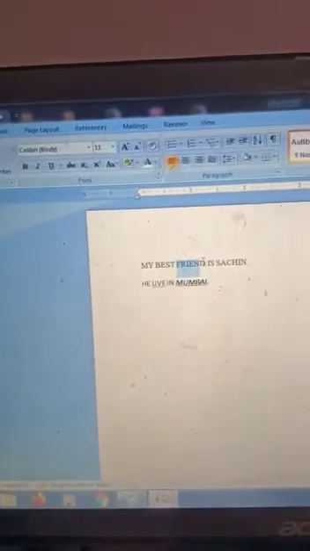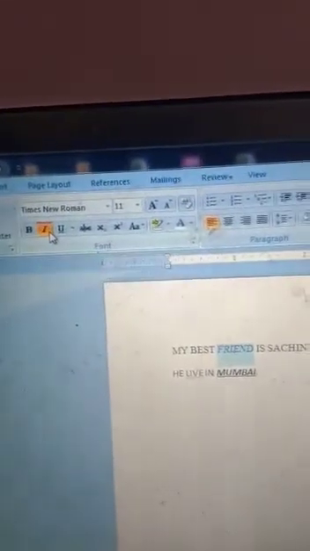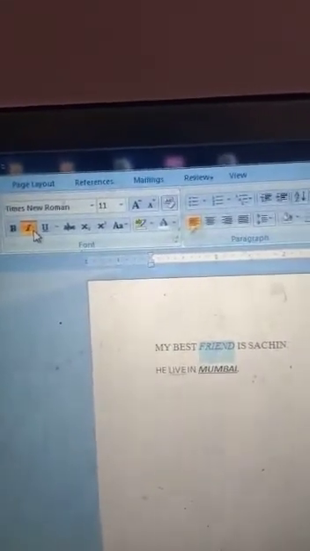All options are there. Okay, this way you can easily change it. If you want to change that word to only italic, then you have to select it, and then you have to click on italic. Look, slightly inclined, okay, towards the right. So this is the italic feature. So easily you can change the font style.